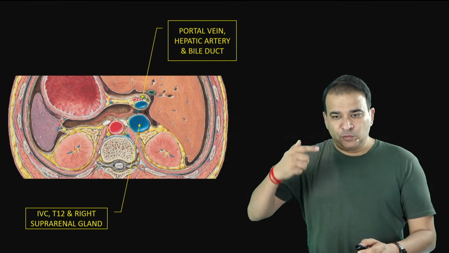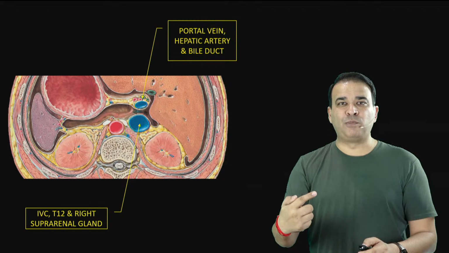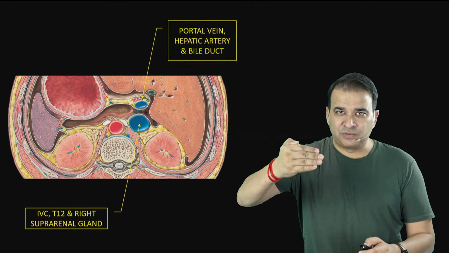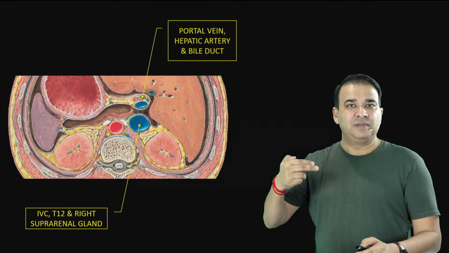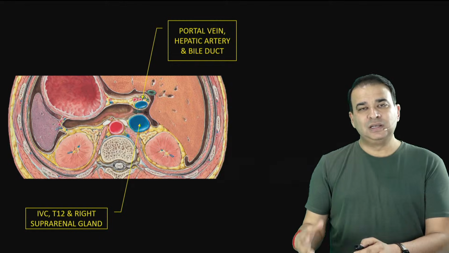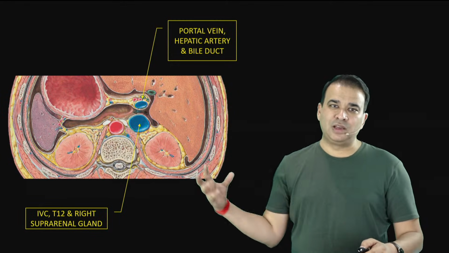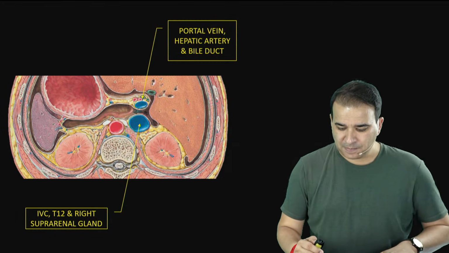So if you look at the immediate relations of the epiploic foramen, all four of them are so important. The caudate lobe, the caudate process, is above, the portal vein is in front, the first part of the duodenum is below, and the inferior vena cava is behind. So it is surrounded by such important structures that it is always a headache for surgeons to reduce the hernia from this epiploic foramen or from the lesser sac.